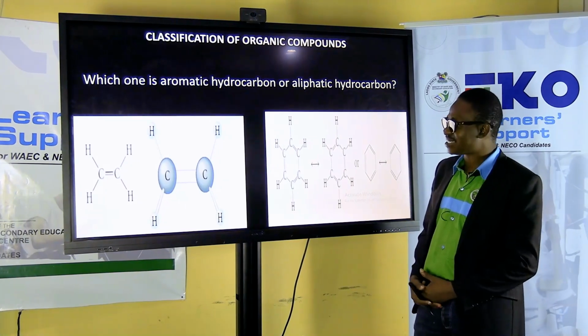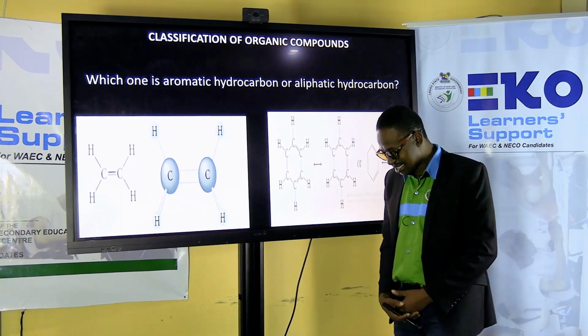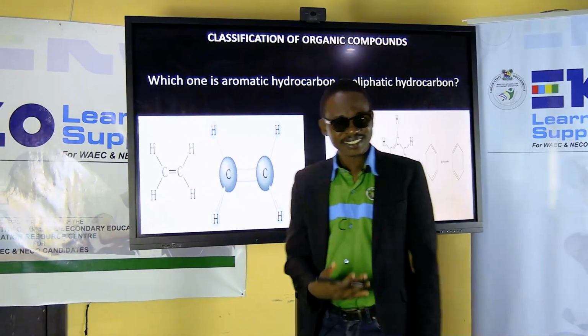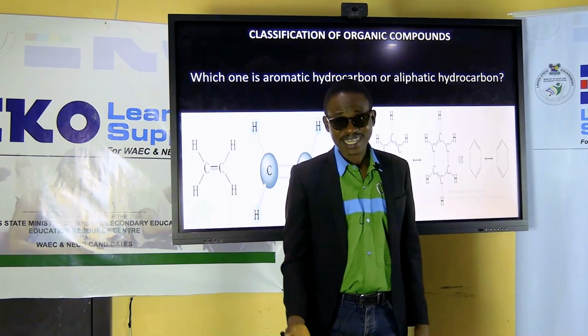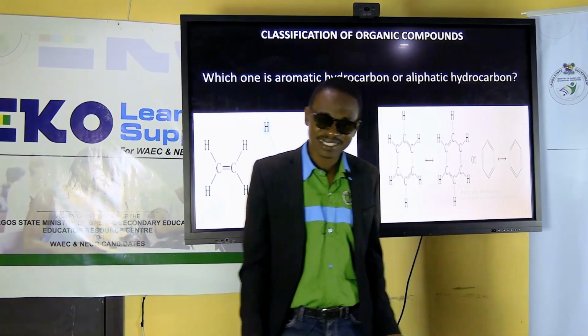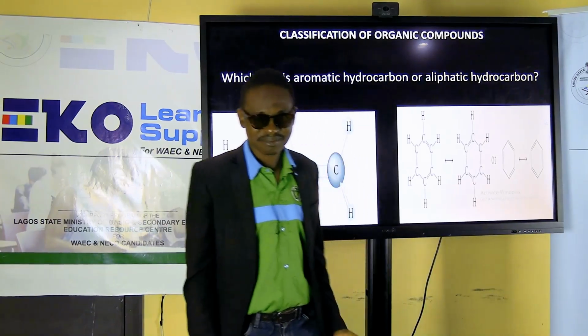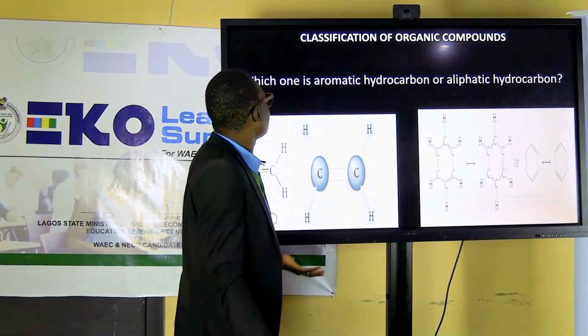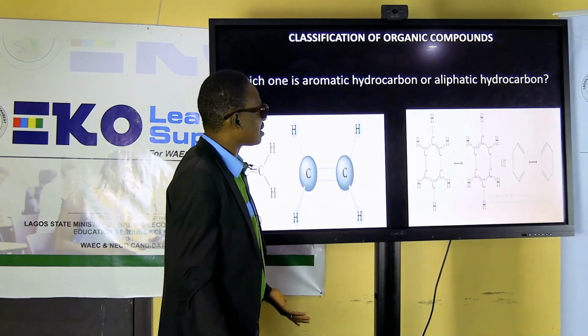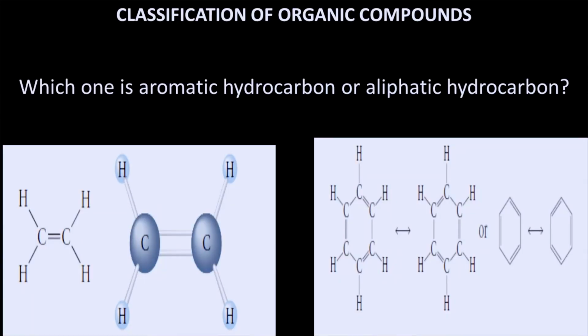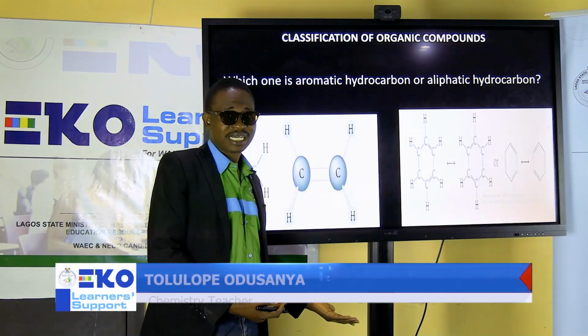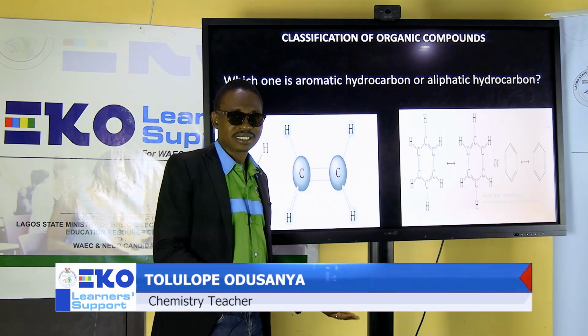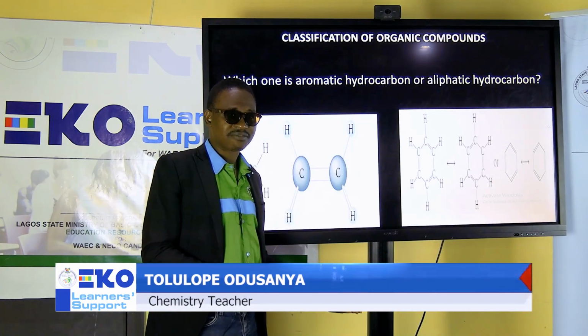Classification of organic compounds. Can we classify them? Yes, why not? We can classify them. Because normally, everything should be classified. Good. So which one is aromatic hydrocarbon and which one is aliphatic hydrocarbon? So that is the question here. You can classify them under aromatic, under aliphatic.